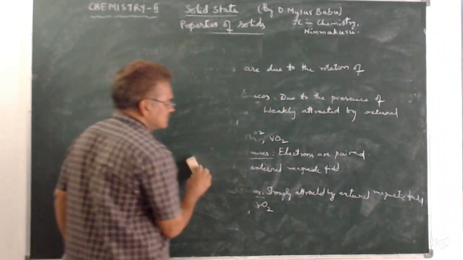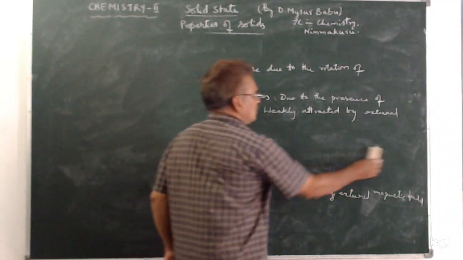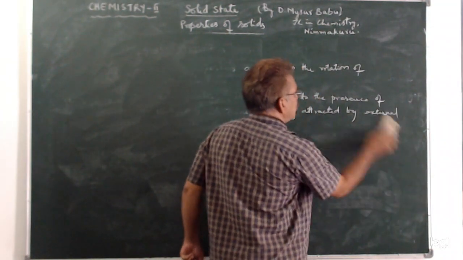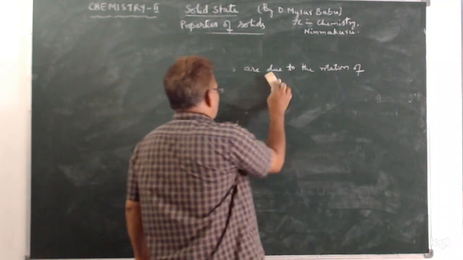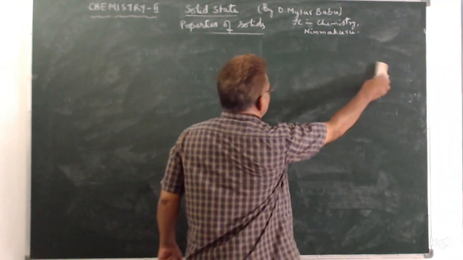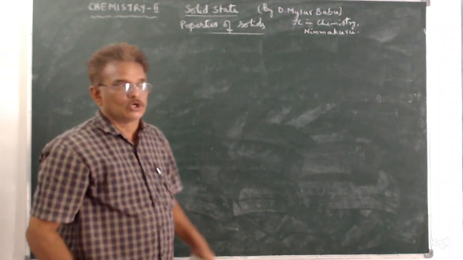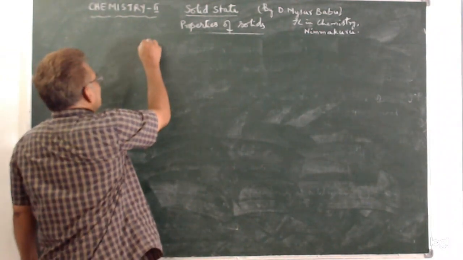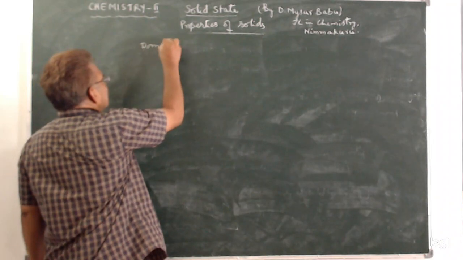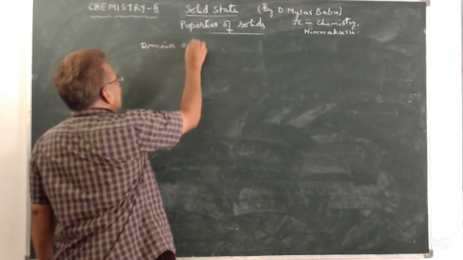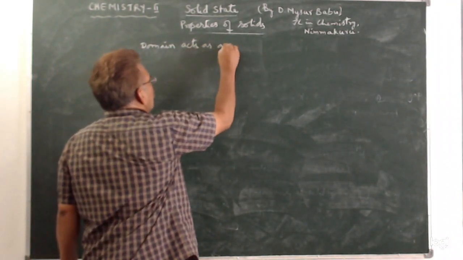In ferromagnetic substances, the atoms are grouped together and that place is called a domain. That domain acts as a small magnet.